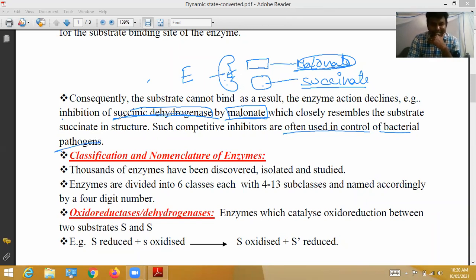So here we have succinic dehydrogenase, malonate, and succinate. About this, you will learn more information in the 14th chapter.